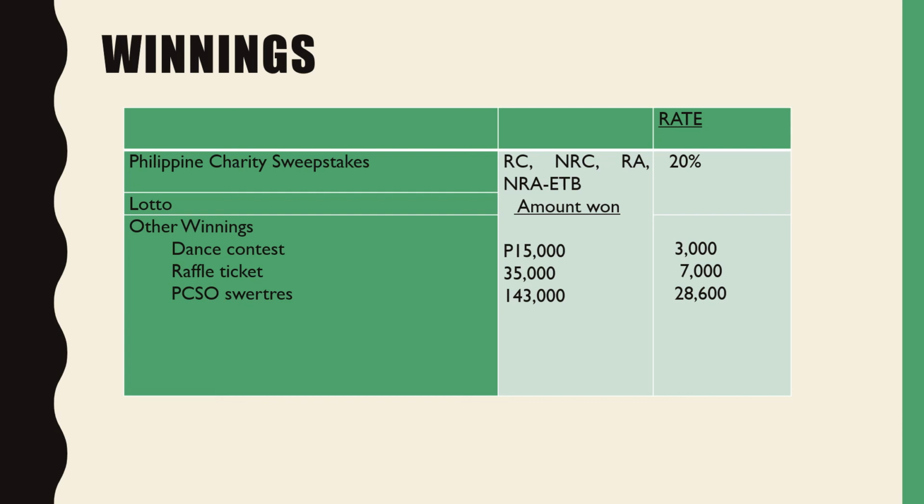And also for lotto. But for other winnings like dance contests, raffle tickets, PCSO, and Suertres, if the amount won is 15,000, the tax is 3,000. If it is 35,000, the tax is 7,000, and if the amount is 143,000, the tax would be 28,600. So that is the fixed rate that is withheld from their winnings.